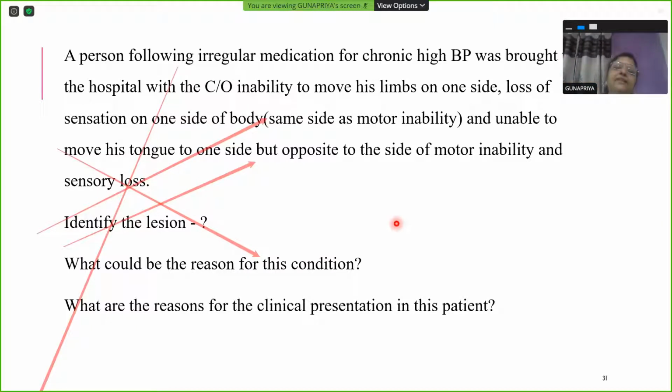We saw the case in the beginning. We went through the entire session on medulla, and now you're able to analyze and find out the answers or solutions to this problem. So this is problem-based learning. You saw the clinical presentation in the beginning, you went through the entire session, and you were able to analyze and solve the answers for all these questions. So with this, we come to the end of today's session.